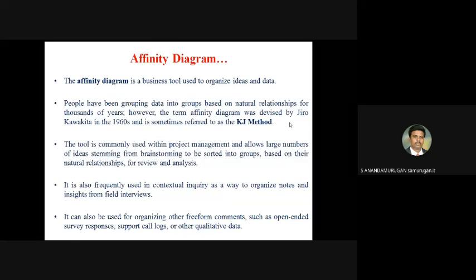People have been grouping data into groups based on natural relationship for thousands of years. However, the term affinity diagram was devised by Jiro Kawakita in the 1960s, and it's sometimes referred to as the KJ method, because it was invented by Jiro Kawakita. The tool is commonly used within project management and allows a large number of ideas stemming from brainstorming to be sorted into groups based on their natural relationship for review and analysis.